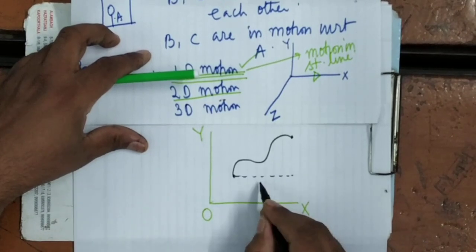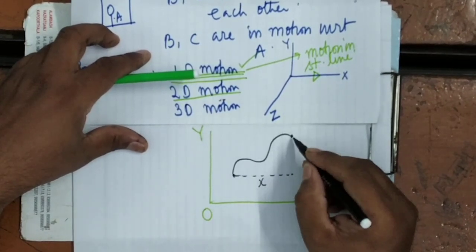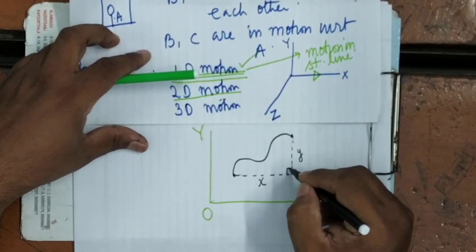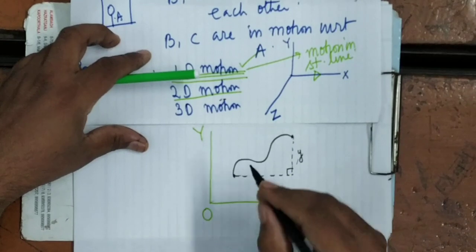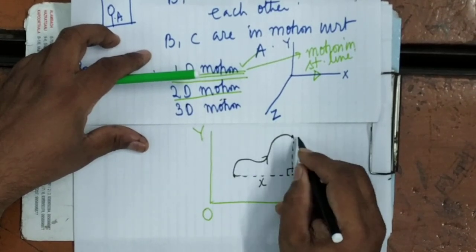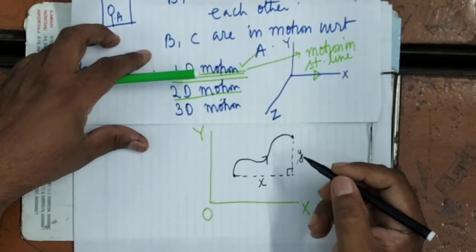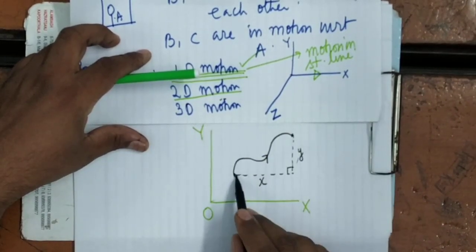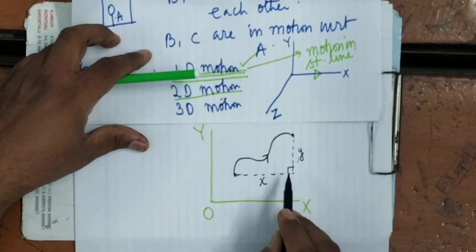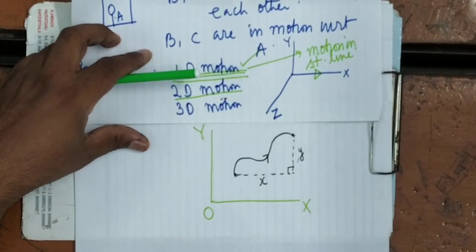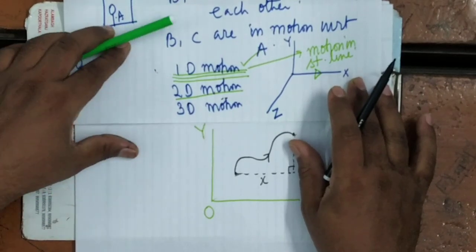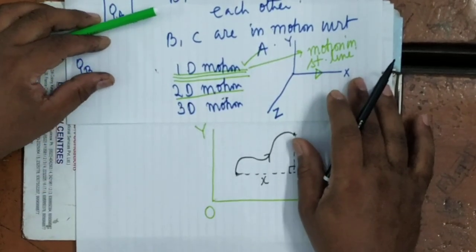Along the x-axis it has moved by this distance, and in the same time it has moved this much distance along the y-axis. It is clear. Both the directions are normal. Actually the cheetah is going along this path. But when it moves on this plane surface, it travels this much distance along the x-axis and that much distance along the y-axis. So it is a two-dimensional motion.